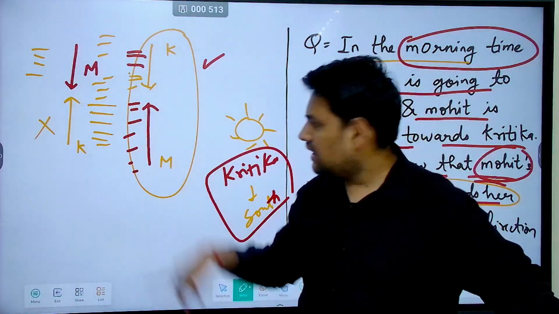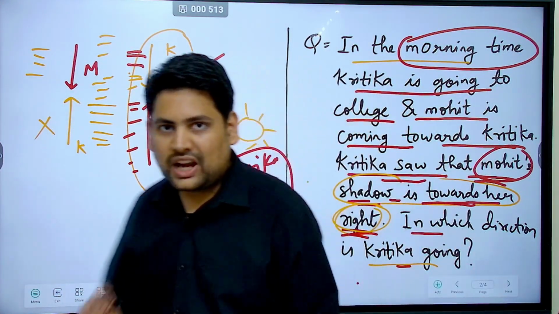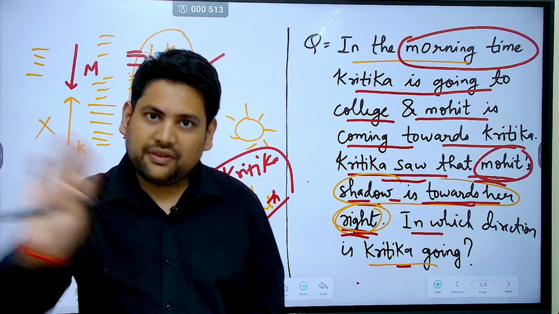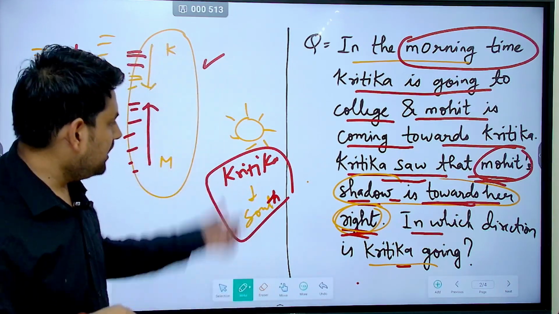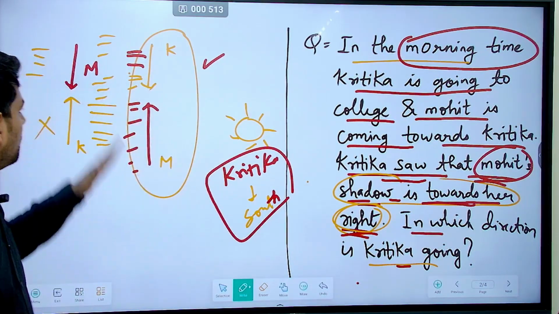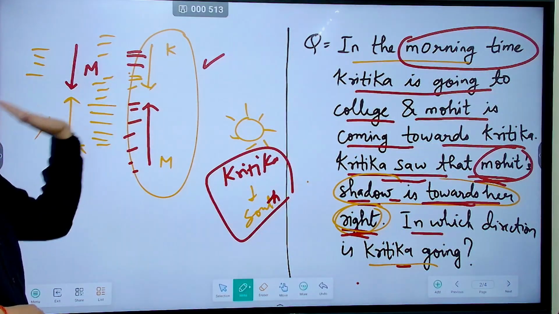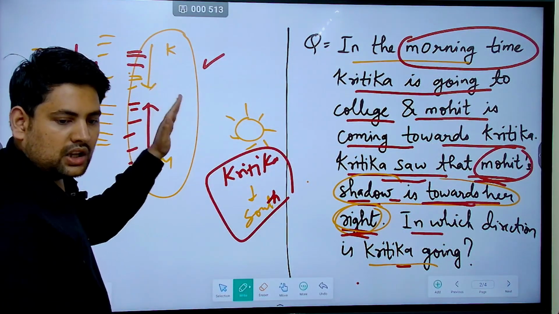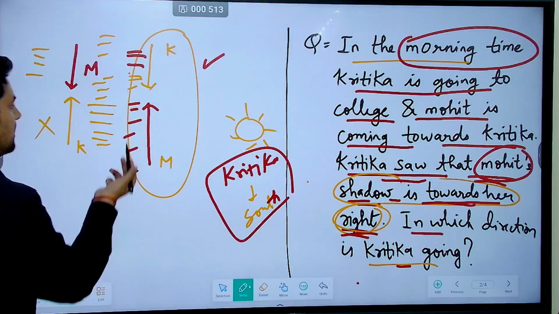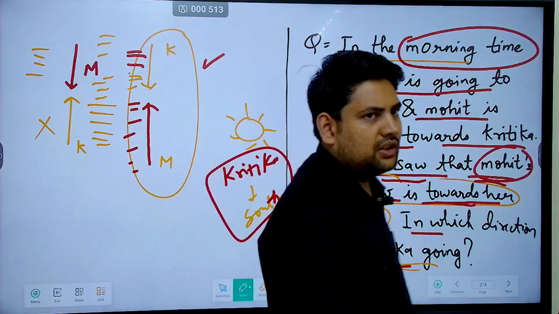Right or left means they are coming in the north-south direction. Then we had two possibilities. Shadows will always form away from the light source, and here the sun is the light source. This one was saying the shadow is falling towards the sun, which is not possible. So this one is correct, and Kritika is definitely going in the south direction.